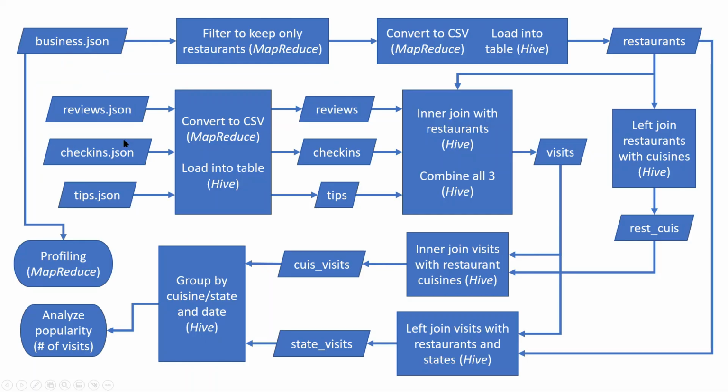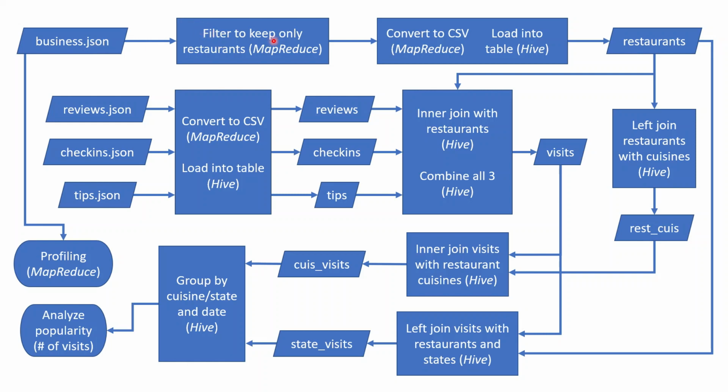All right, this is my big flow chart. So it starts up here at business.json. First going down, there's the profiling code. All of it is in MapReduce, and it runs straight on the JSON file. The first step to cleaning it is I have to filter business.json and keep only the restaurants.